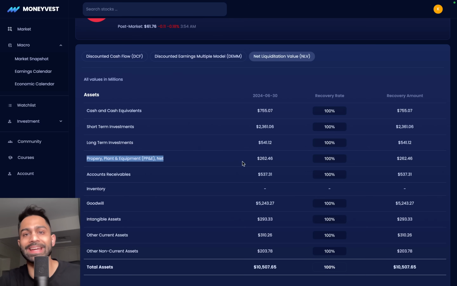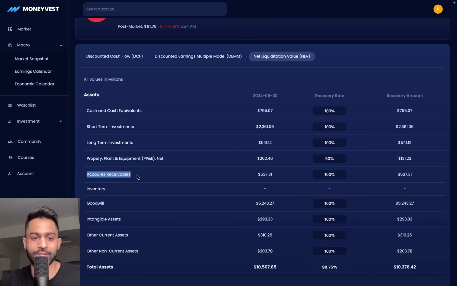Now, this is not going to be super accurate, so it does require some level of estimation. Let's say that the company is able to recover 50%. You can plug in 50% here, and that $262 million multiplied by 50% gives $131 million in recovery amount.